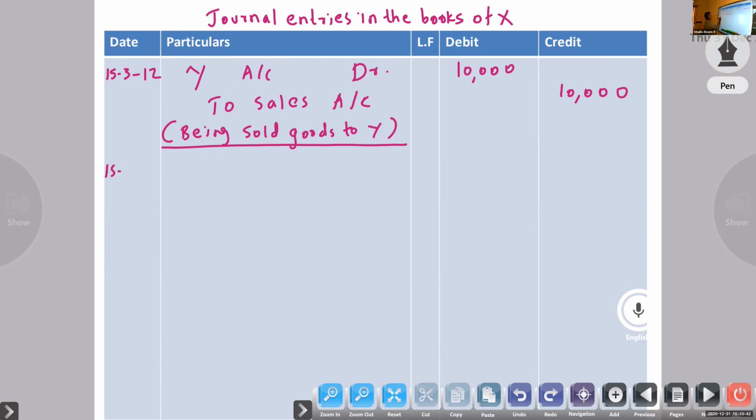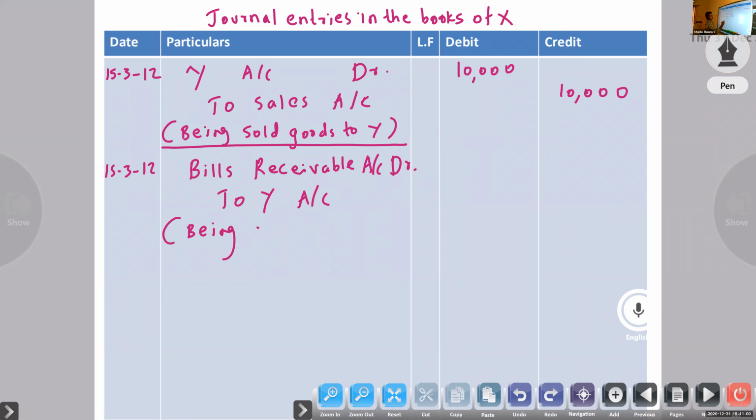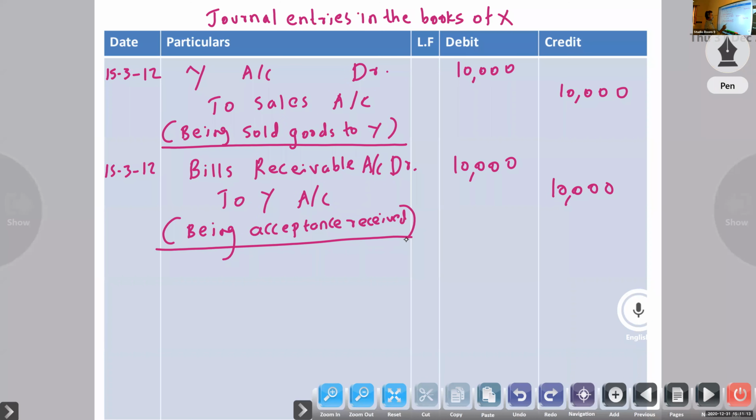Second entry, bills receivable account debtor to Y, being acceptance received, 10,000. Date, it is very important. Then 15th April, 15th March is the due date.